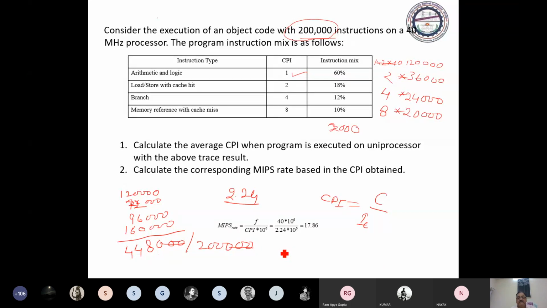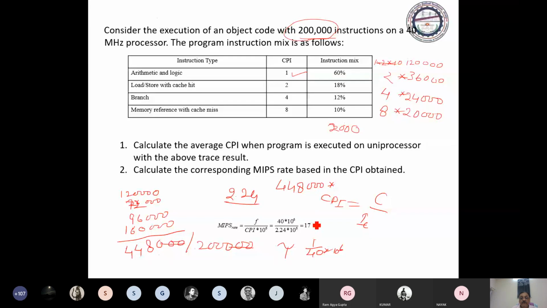You can compute the turnaround time. Just see, you don't use this formula. Total number of clocks needed, execution time, is 448,000 multiplied by 40 megahertz. 1 by 40 into 10 to the power 6 is the tau for 40 megahertz.